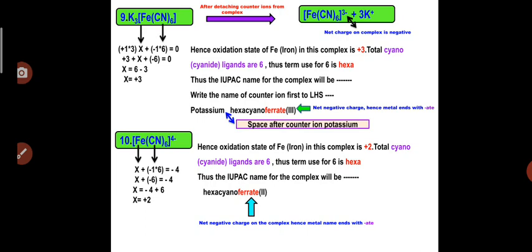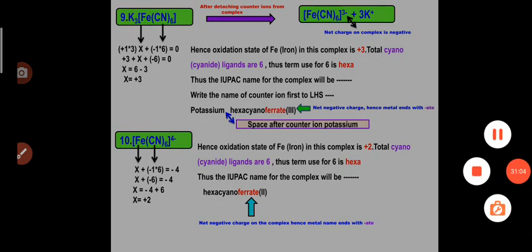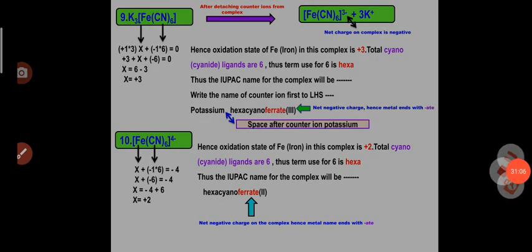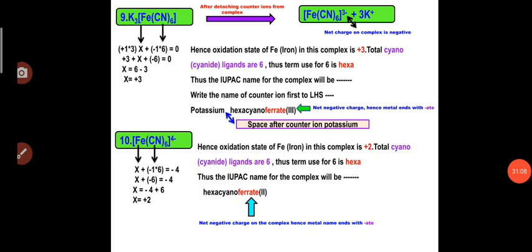In the next example, that is example 10, we can see that a similar complex is there, only the counter ion is absent, and there is a net negative charge on the complex, -4 or 4 minus. So we can do some arithmetic calculation to calculate the oxidation state of the metal atom.